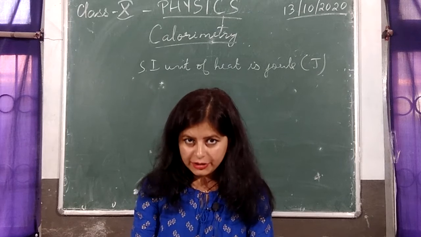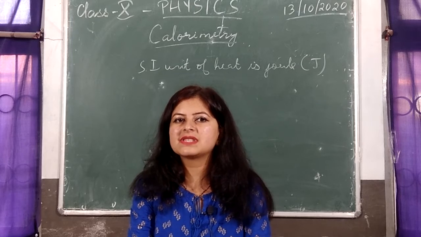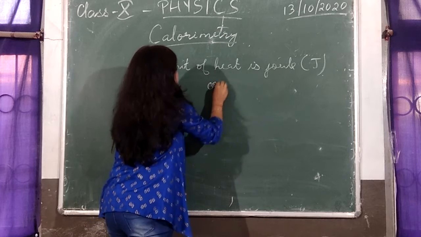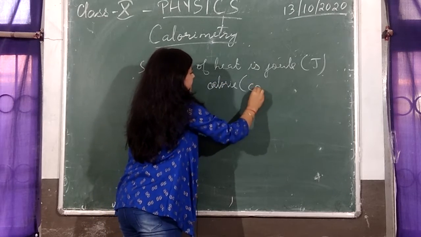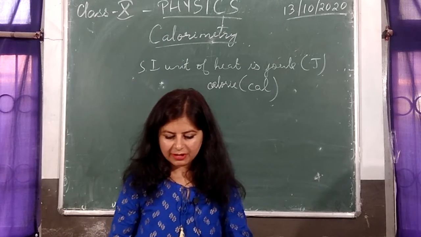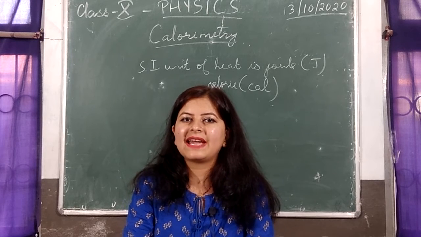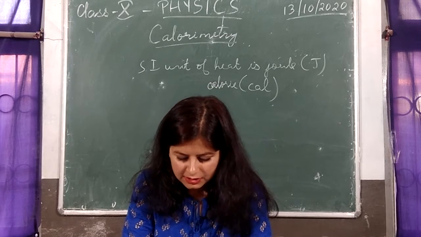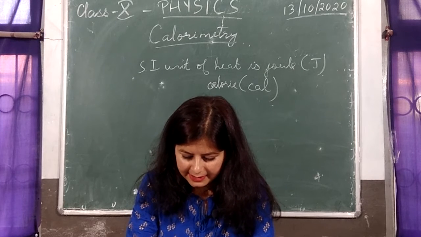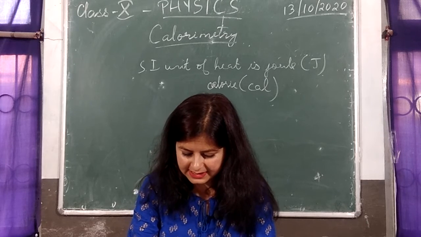The other commonly used unit is calorie. More than joule, people commonly use calorie for measurement of heat. Calorie is abbreviated as cal. Now, we should be able to define calorie in terms of the quantity of heat absorbed by a body, because calorie is nothing but the amount of heat. So, 1 calorie is the quantity of heat energy required to raise the temperature of 1 gram of water by 1 degree Celsius.